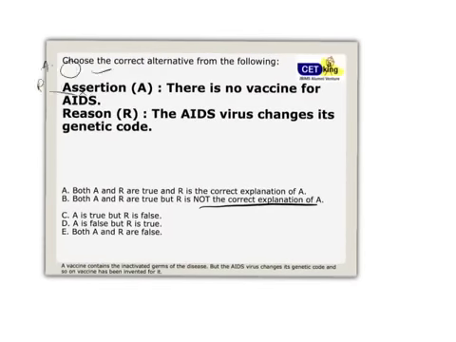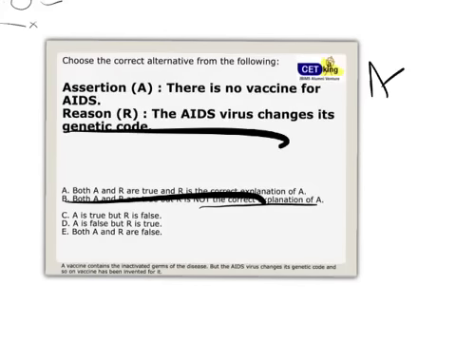So what I do is a 3-step approach. Step number 1, तुम कुछ मत देखो, you just see the assertion कि वो true है कि नहीं है. Step number 1, assertion. Assertion says no vaccine, there is no vaccine for AIDS. ये true है कि false है? As of today, it's true. There is no vaccination for AIDS. Then I'll go to step number 2. Reasoning check करो कि reasoning true है कि नहीं है. AIDS changes the genetic code. तो yes, ये भी true है. अगर नहीं पता, that is your GK problem, that's not the question का problem.